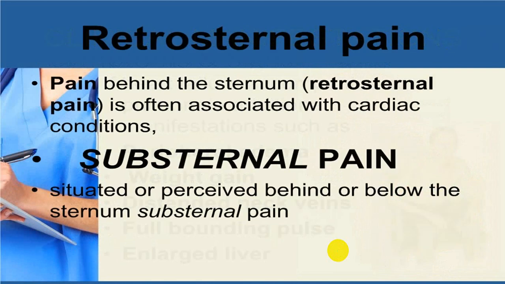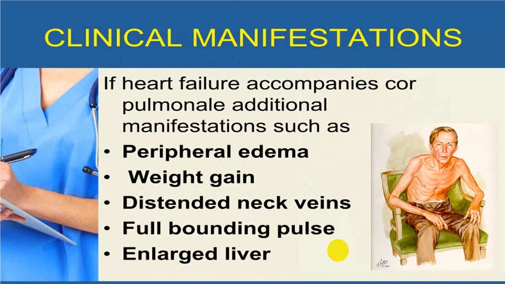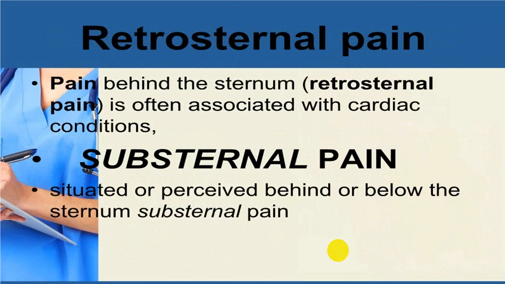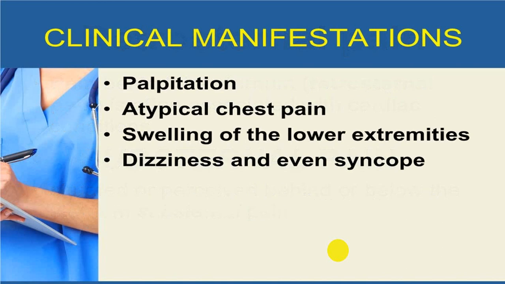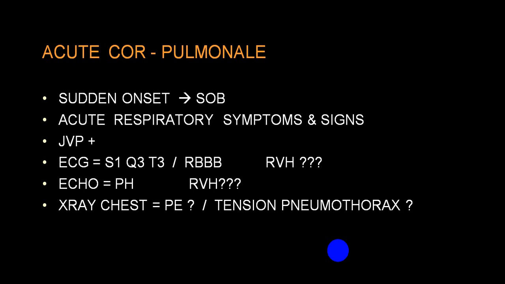So these will be some of the symptoms and signs: peripheral edema, weight gain, elevated JVP, enlarged liver, retrosternal or substernal pain, palpitation, swelling, edema, dizziness, sometimes even syncopal episodes.